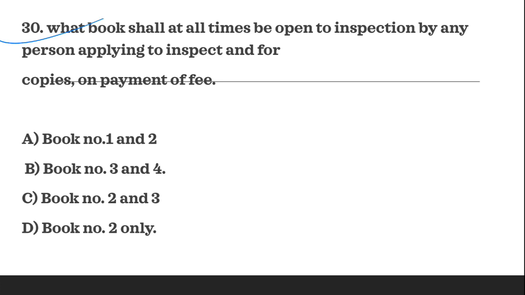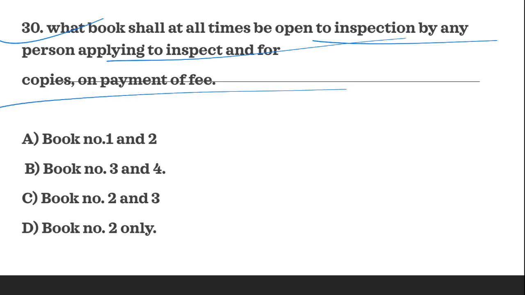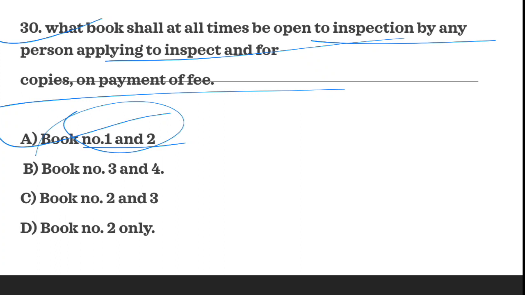Next question is, what book shall at all times be open to inspection by any person applying to inspect and for copies on payment of fee? So as per the provision, it is book 1 and 2. Book 1 and 2 can be inspected by any person. Its copy can be received by any person on application. So it will be open for the general public. They can apply and have it inspected and have a copy of it. So 1 and 2 is the correct answer, option A.